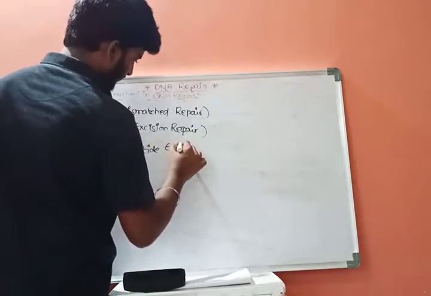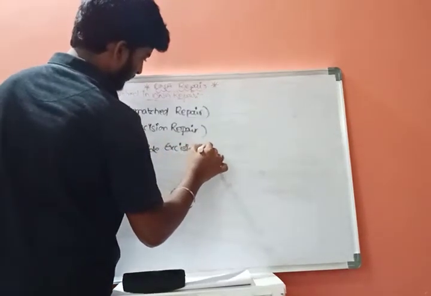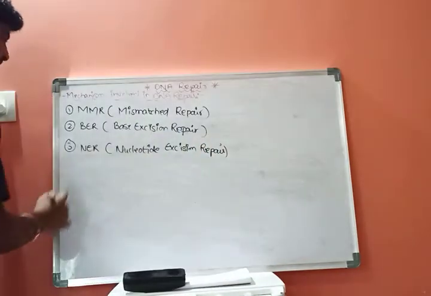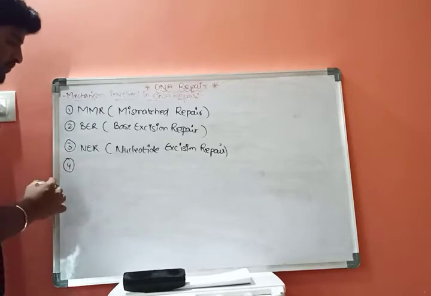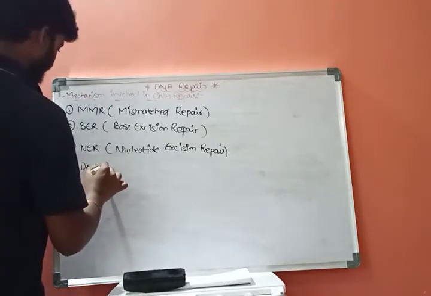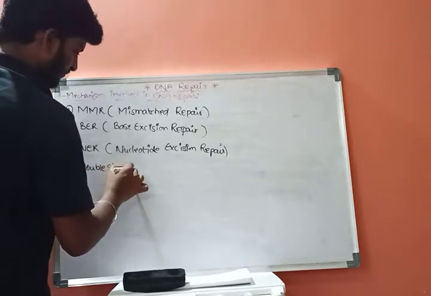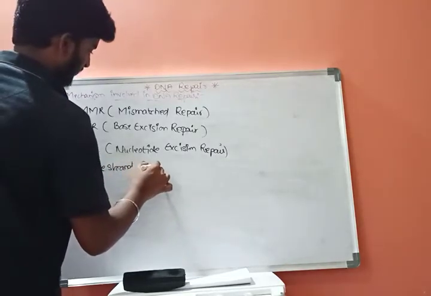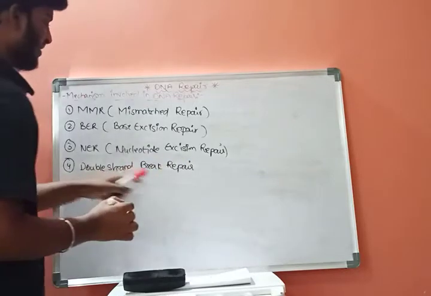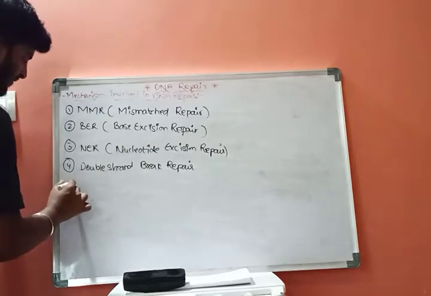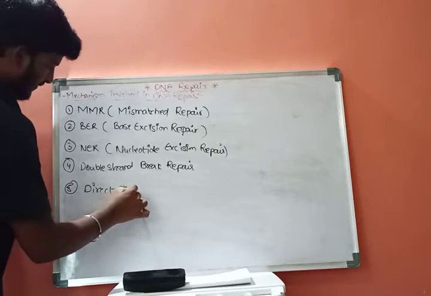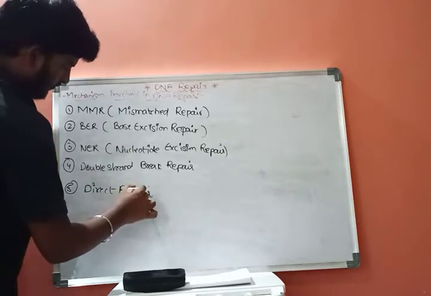Nucleotide excision repair. And the fourth one is double strand break repair, and the fifth one is direct repair.